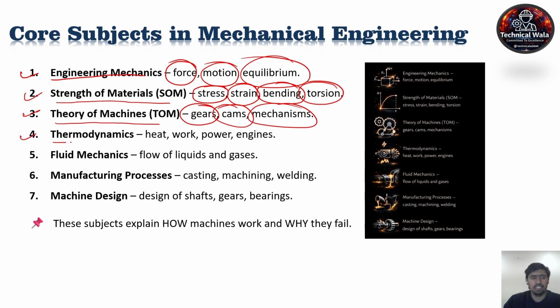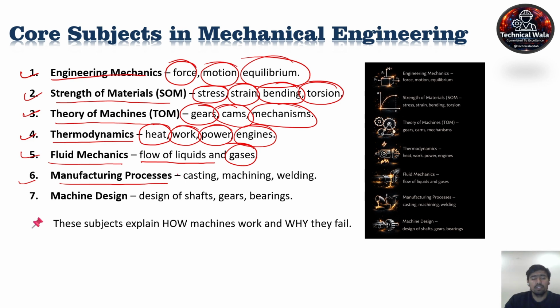The fourth one is thermodynamics. In this subject, we will cover heat, work, power, and engines. The fifth one is fluid mechanics. In this subject, we cover the flow of liquids and gases. The sixth one is manufacturing processes.